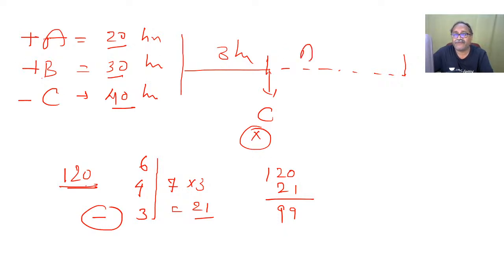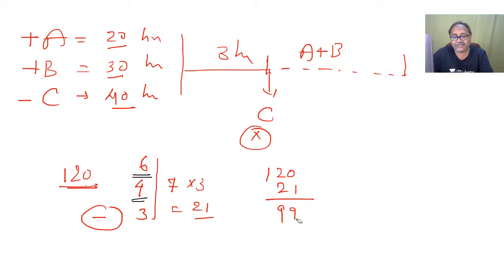These 99 units have to be filled by A and B, because C is closed, the leakage is closed. Here A fills how many units per hour? 6 units. B fills how many units per hour? 4 units. So if A and B are running together, it will fill 10 units per hour.